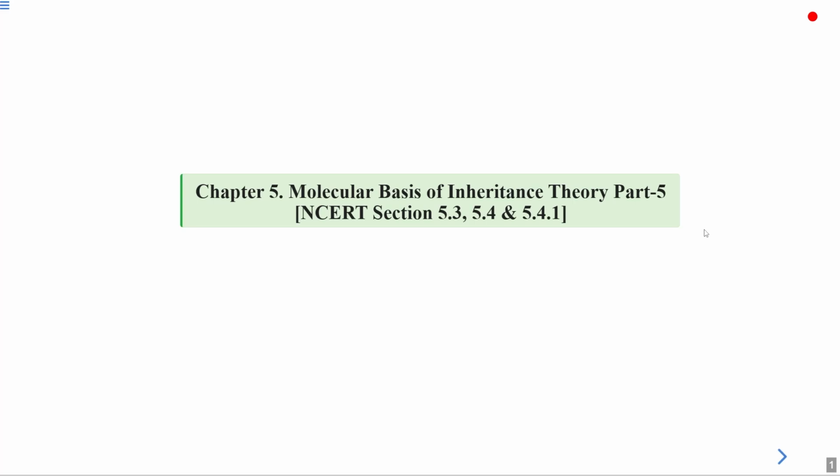Hello everyone. Today we are going to continue chapter number 5, that is molecular basis of inheritance. Today is theory part 5, and we are going to cover NCERT sessions 5.3, 5.4 and 5.4.1. Basically it is about RNA, and about how DNA is semi-conservative in nature. So let's get started for today's class.